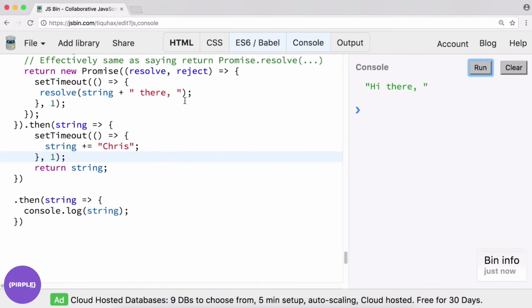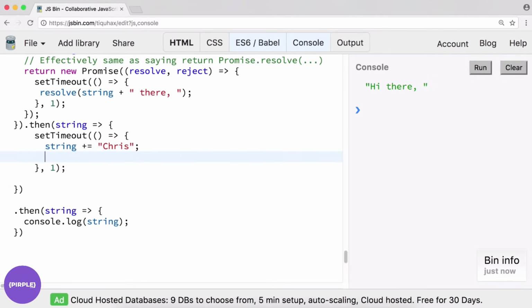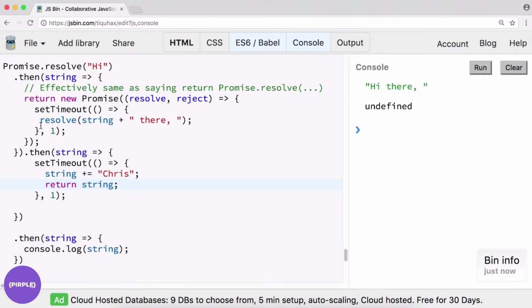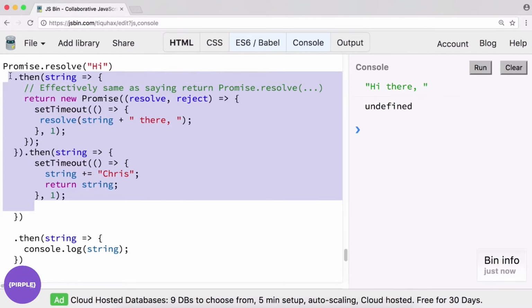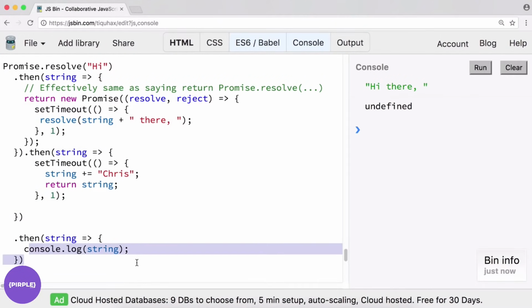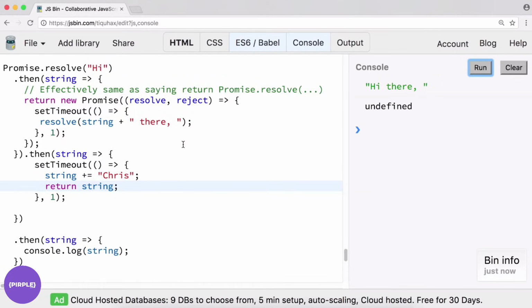Hi there. Okay, interesting. What about if we try to return our string inside the timeout function? Let's see what happens. Run, undefined. Right? Again, because it's not waiting. It just doesn't understand that it needs to wait for a bunch of promises to finish first. We're trying to console log something here that technically doesn't exist yet. Right? So asynchronicity does get pretty complicated pretty quick, but thankfully we don't have to deal with callbacks too much with promises around. Now, how can we solve this issue?